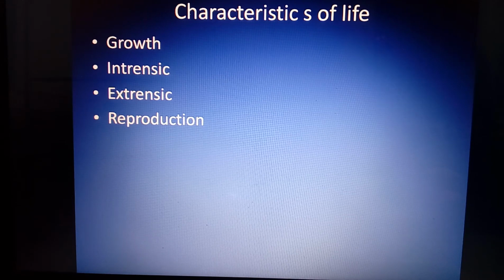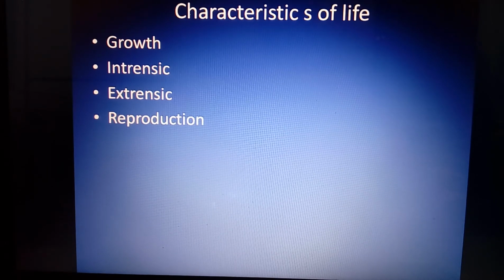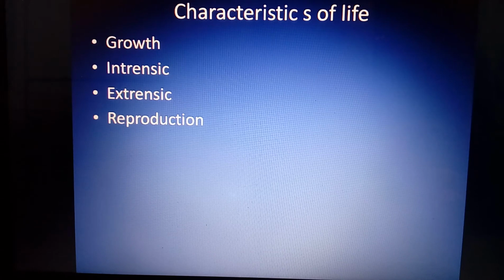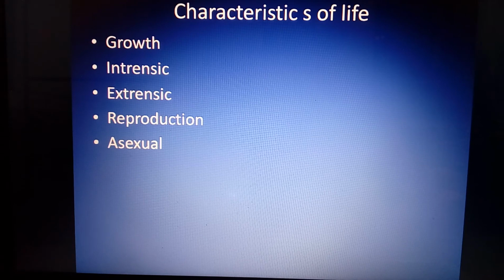Reproduction is shown by living organisms, but not all living organisms show reproduction. Next, reproduction is of two different types. First, asexual reproduction. Asexual reproduction, I think you have an idea about the modes or types of reproduction.